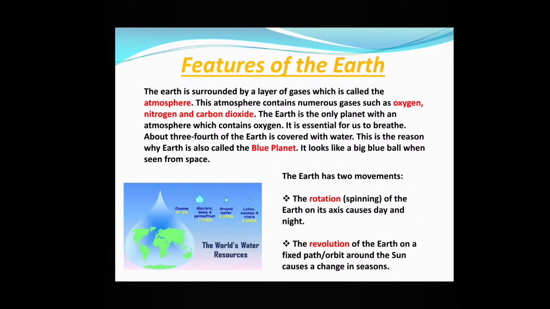Now, Earth has two movements, that is rotation and revolution. What is rotation? The rotation of the Earth on its axis causes day and night. Rotation means spinning. The revolution of the Earth on a fixed path or orbit around the Sun causes a change in the season.